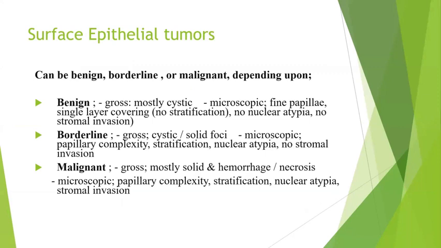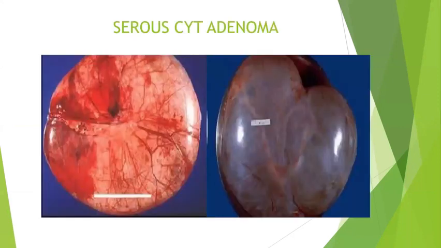As I told you, benign will usually be completely cystic, occurs in the reproductive age group or sometimes in the perimenopausal age group. Small papillae can be present on the cyst wall, but there should not be any kind of nuclear atypia or invagination or stromal invasion. This is an example of serous cystadenoma, a benign serous cyst.